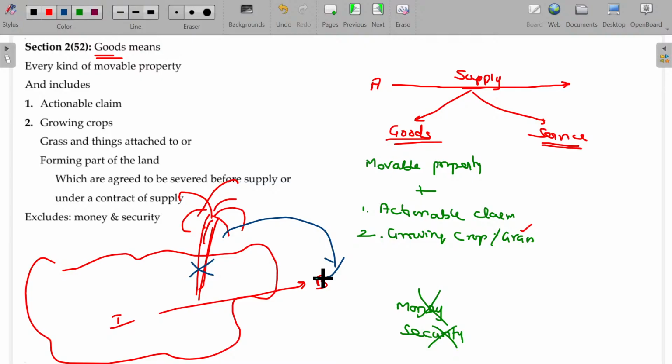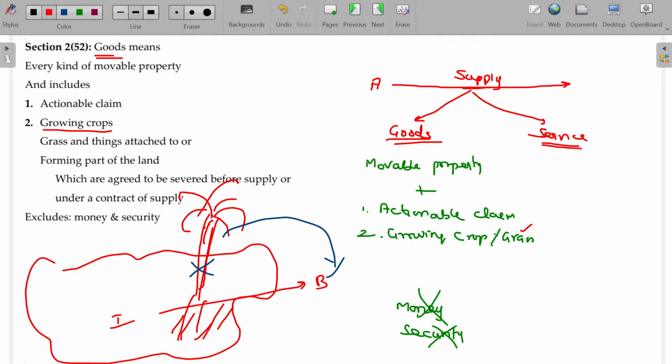So though it seems to be immobile, because of the contract it is severed, meaning separated or cut, and packed and taken, it is also goods. And in my land, grass is there. This one is also immobile, but I am allowing the buyer to take this for feeding his own cattle, probably sheep or goat, whatever it may be.